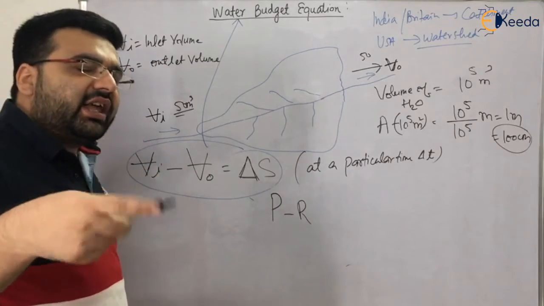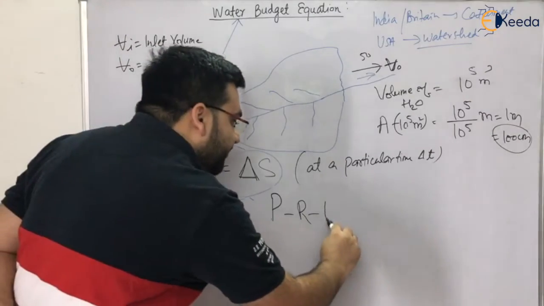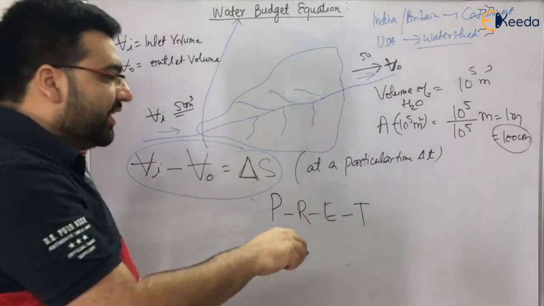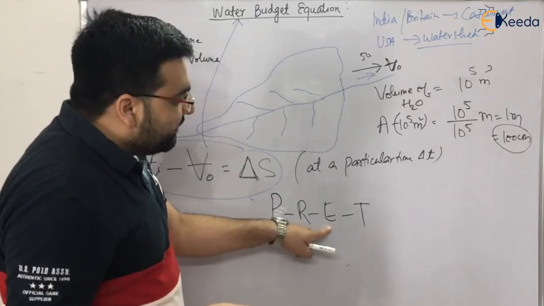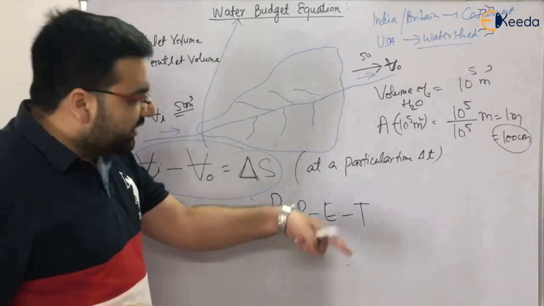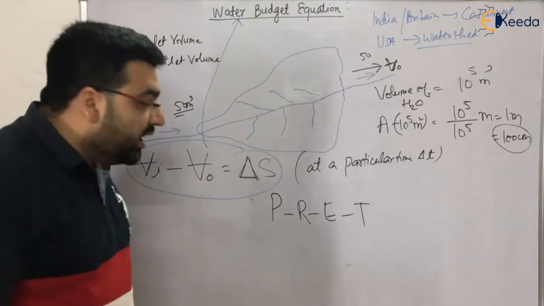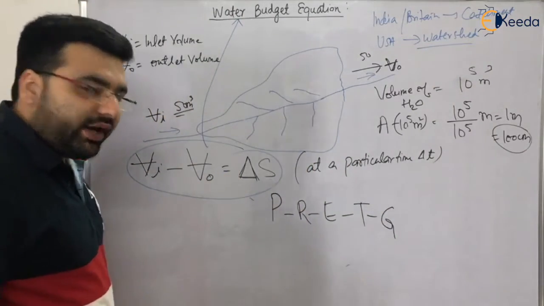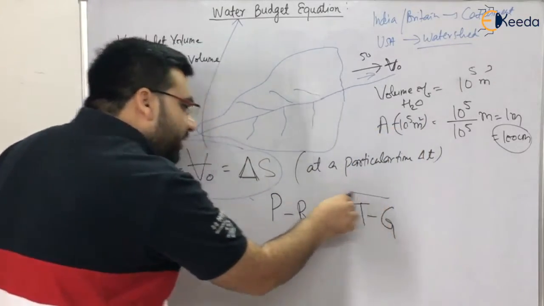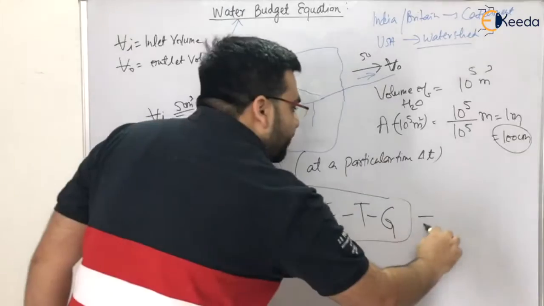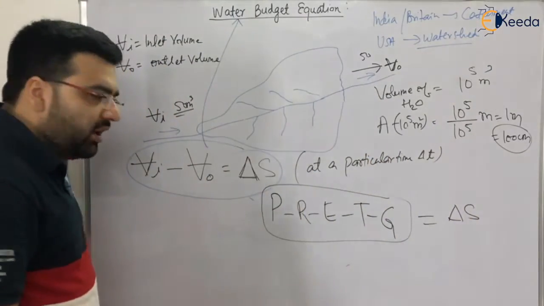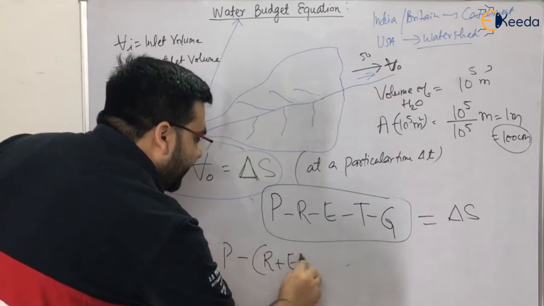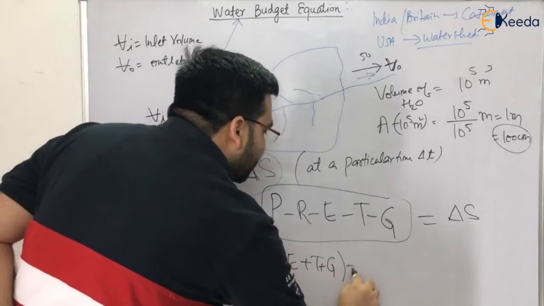Or what else can happen? Just think. There can be some evaporation also. Clear? There can be some transpiration also. What is evaporation? What is transpiration? What is the difference between the two? When I explain evaporation in the subsequent topics, I will explain in detail, right? There can be some groundwater also. Some water may be percolating to the groundwater, right? And other things also, but broadly these five things. It will be equal to delta S, the change in storage, simple. Or I can also write it like this: P, take minus common, R plus E plus T plus G is equal to delta S.